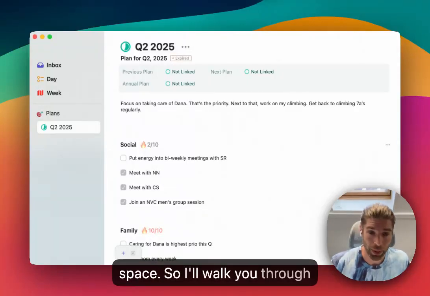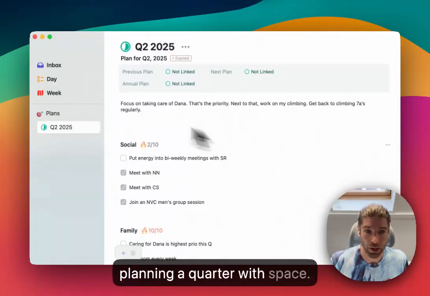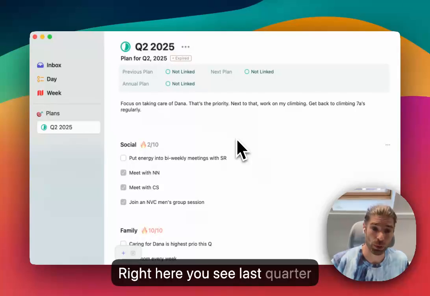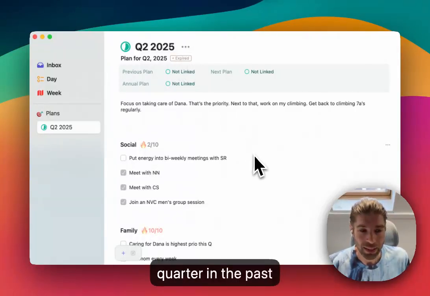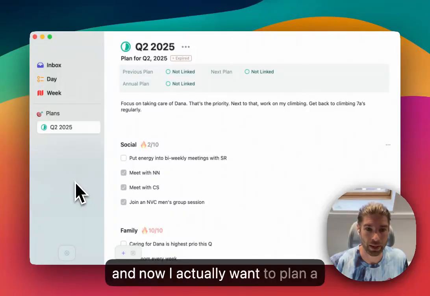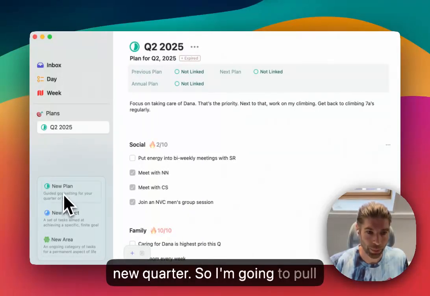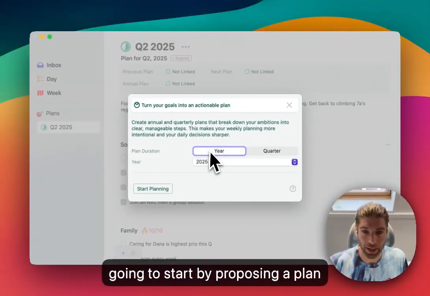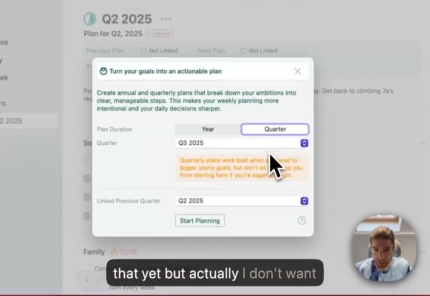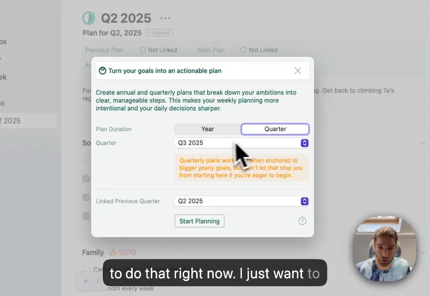So I'll walk you through planning a quarter with Space. Right here, you see last quarter, which has expired. So this is a quarter in the past. And now I actually want to plan a new quarter. So I'm going to pull up the new plan dialog, which is going to start by proposing I plan a year because I haven't done that yet. But actually, I don't want to do that right now. I just want to plan a quarter.